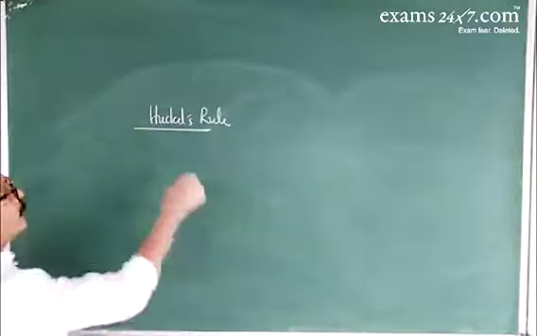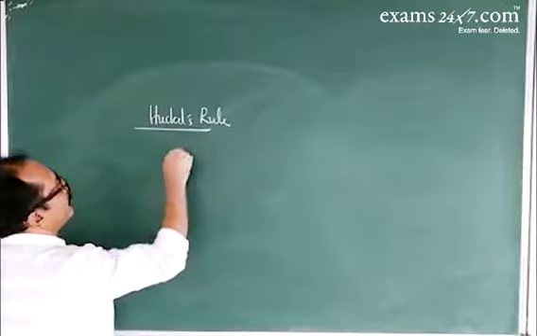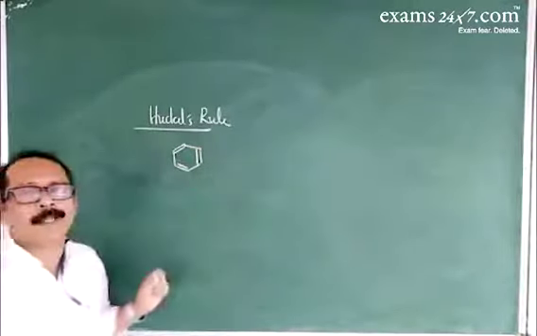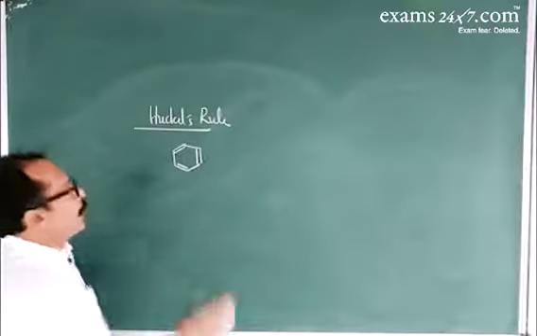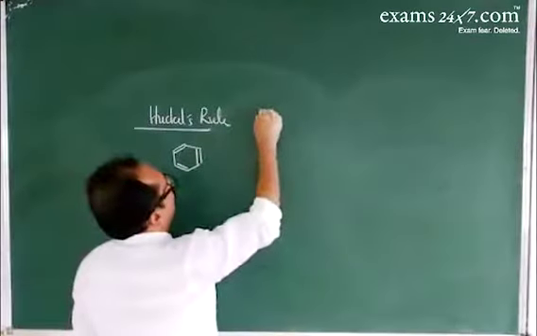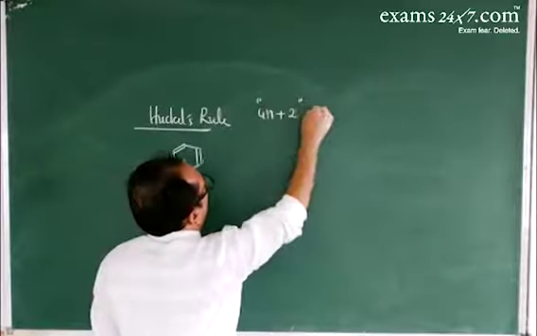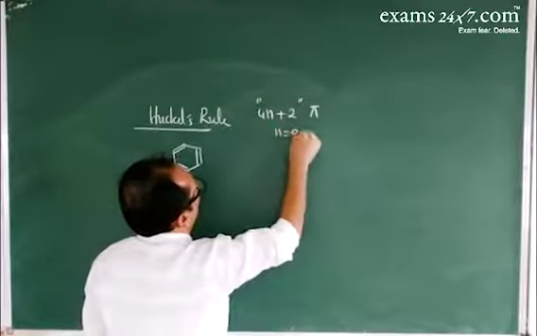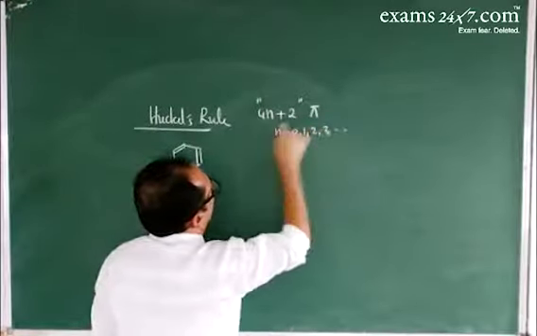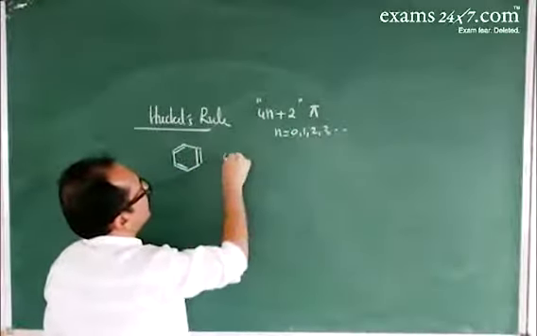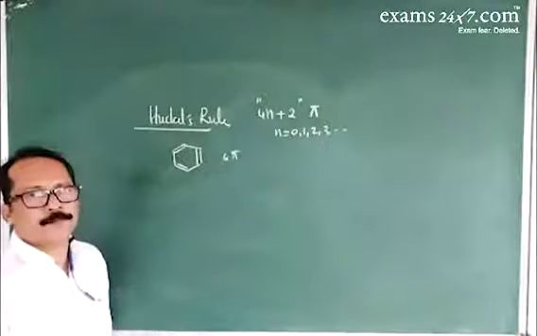For example, in benzene, it is conjugated, all the carbon atoms are sp2 hybridized, planar, with 6 pi electrons. 4n plus 2 pi electrons, where n is an integer 0, 1, 2, 3, etc. If you take n as 1, 4 into 1 plus 2 gives 6 pi electrons, so it obeys Huckel's rule.